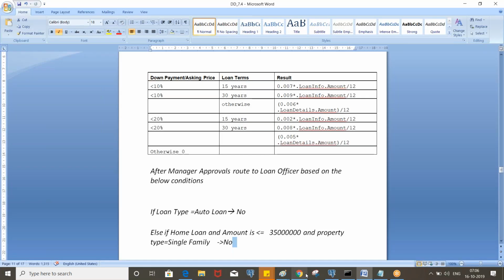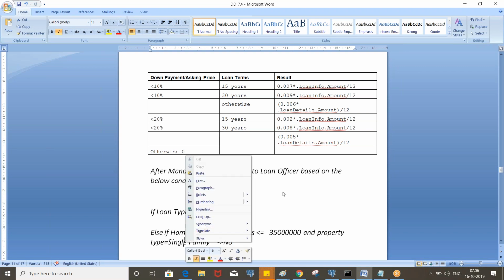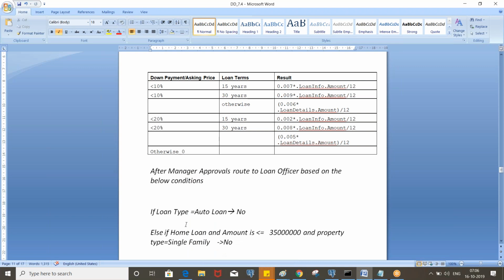Satya, we can have a when condition also, right? Yeah, you can also use the when condition. Inside the when you need to put the conditions again, like loan type, and so on.